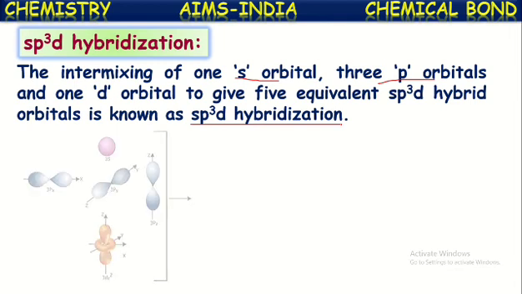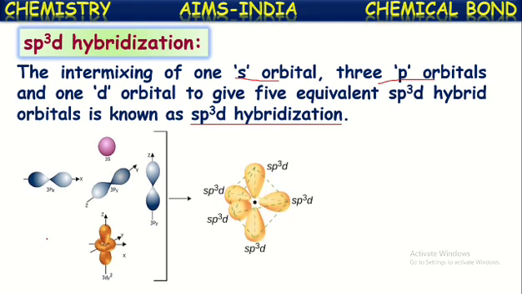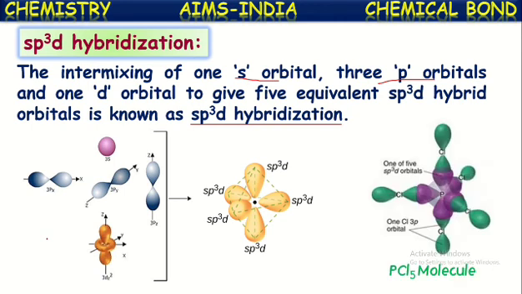In this way, one s orbital, three p orbitals and one d orbital all intermix to form five equal energetic hybridized orbitals, which are called sp3d hybrid orbitals. Now let us see one example of a molecule having sp3d hybridization on its central atom, that is the PCl5 molecule.